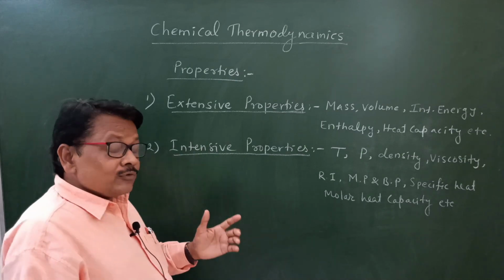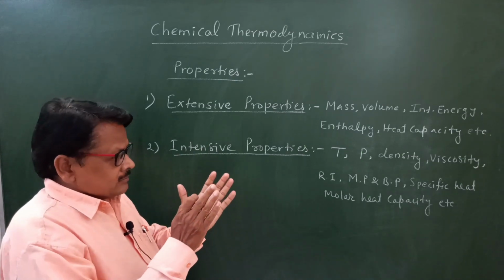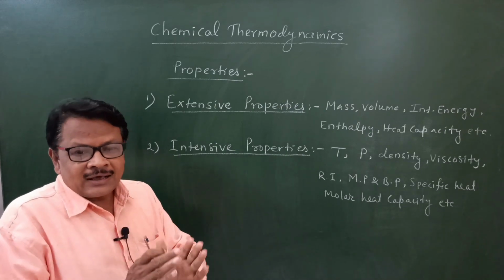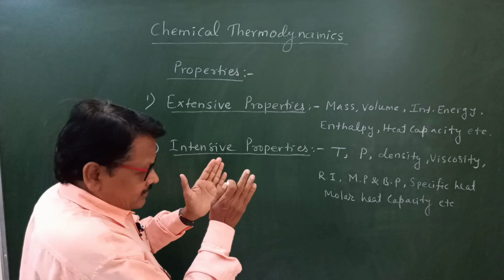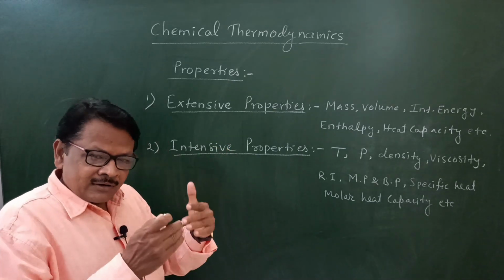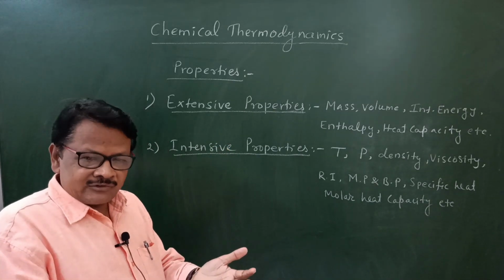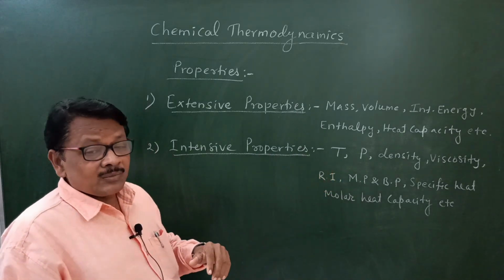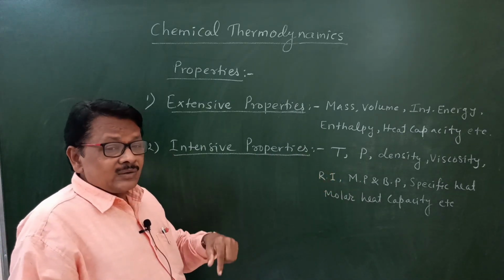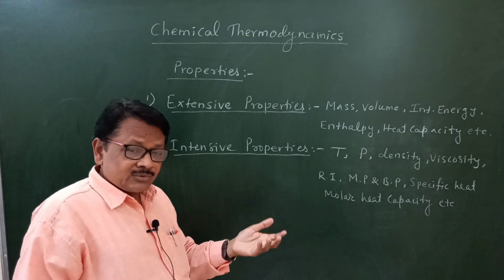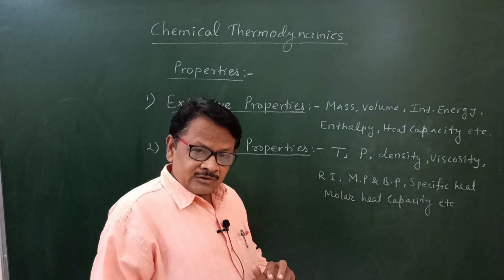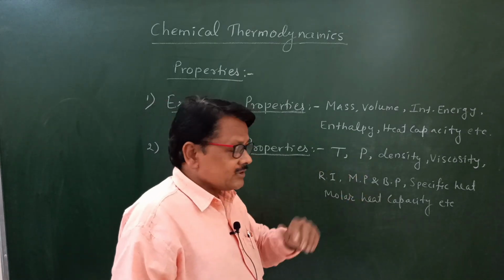Or if we keep clothes in the open for drying, if we dry one cloth or 10 clothes, the temperature required will be the same. So temperature is an intensive property because it doesn't depend upon the quantity of substance or amount of matter present in it. Pressure is also the same, this is an intensive property.